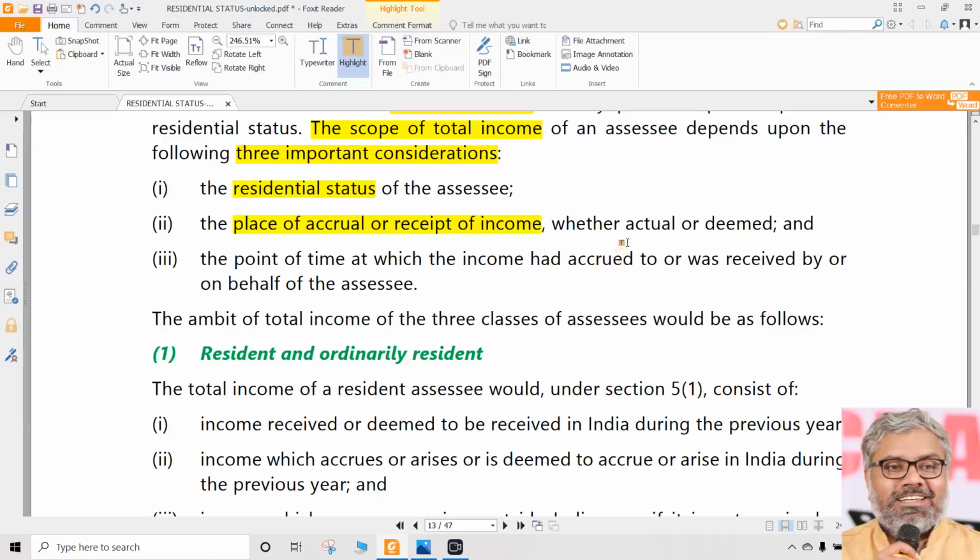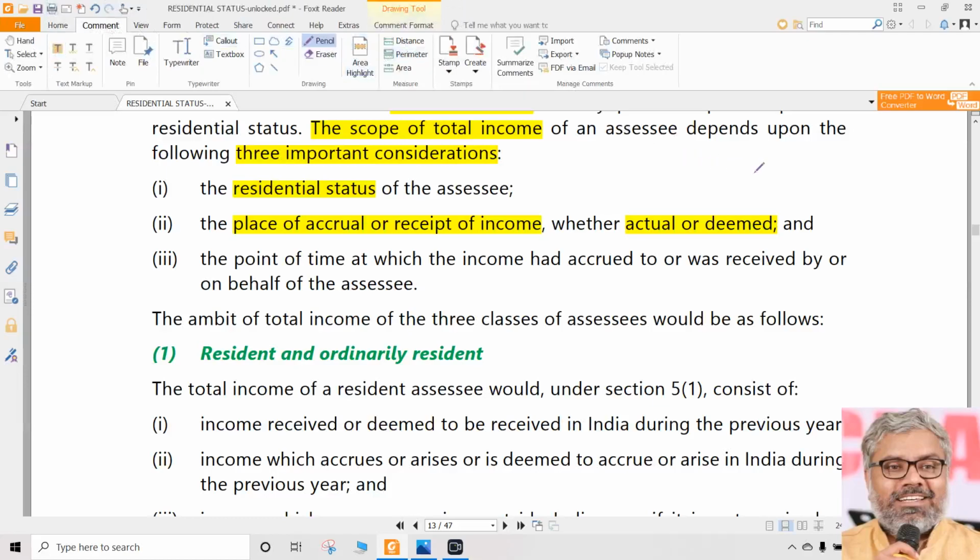This place of accrual or receipt is also an important consideration, but there is one more point to be noted. Whether this accrual or receipt could be actual or sometimes deemed. And this word deemed is a very important word. As I told already about this, what is the importance of this deemed word? This is a very important word in any law, particularly in the income tax law.